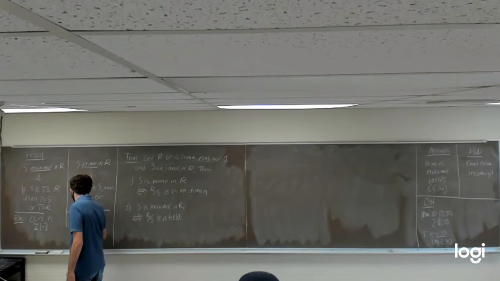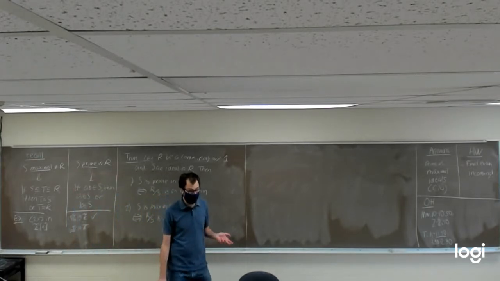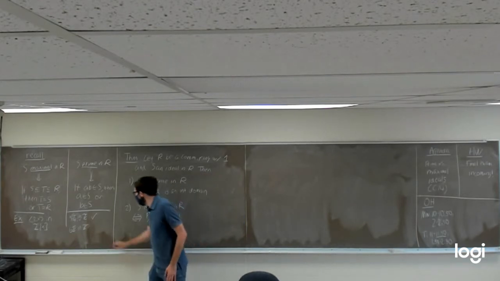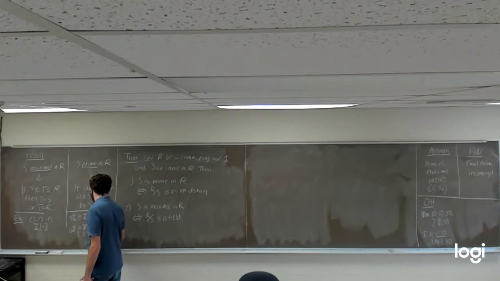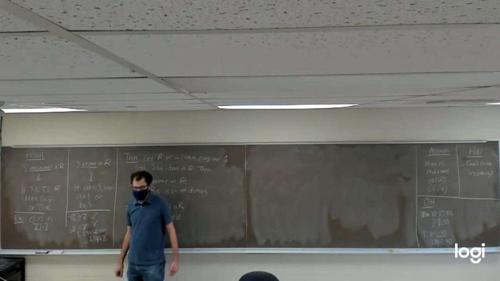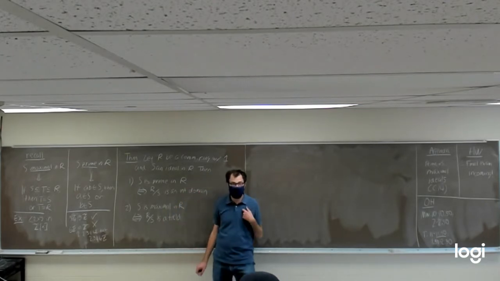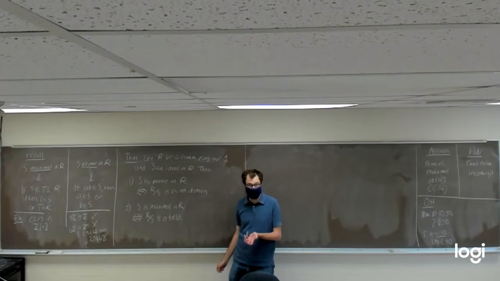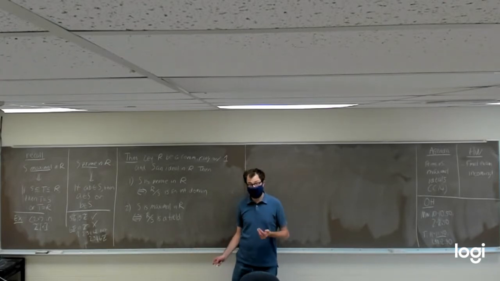Whereas if we look at the ideal 6Z, the multiples of 6 in the ring of integers, this would not be a prime ideal, since 2 times 3 is an element in 6Z, but 2 and 3 individually are not elements in 6Z. 6Z is not a prime ideal because it's possible to multiply two integers together and get a multiple of 6 when neither of the original integers was a multiple of 6.